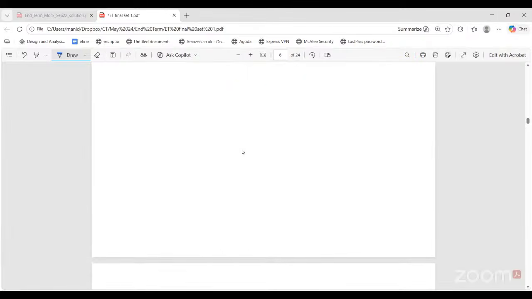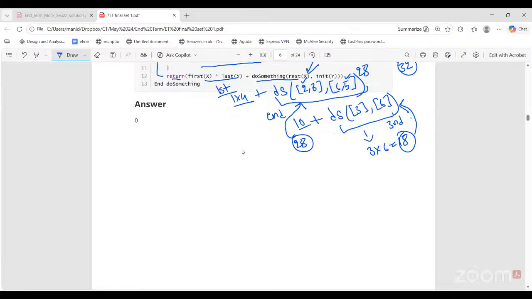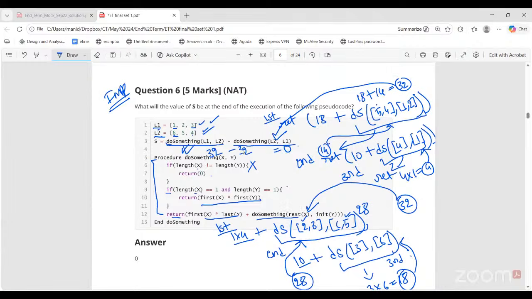Okay, ma'am, please explain that question again. He is asking that if I am changing L1 and L2, they are getting reduced. The numbers are taken out, removed after every iteration, right? So when I call this do something second time, how am I acting on these two same lists? It's because I am not changing the original list there as it is. I'm just passing them as arguments to this procedure. Okay. So whatever changes happen in this procedure, the scope is just inside the procedure. It is not the scope for the whole program. So whatever changes happen here do not affect the original lists, which are outside of this procedure. Okay. These are local variables.